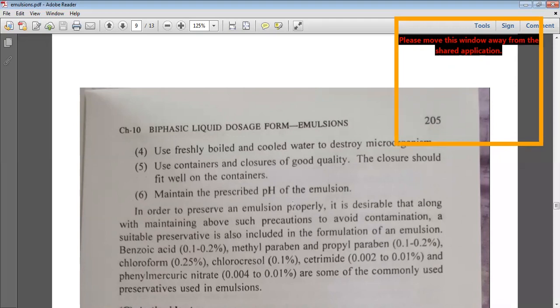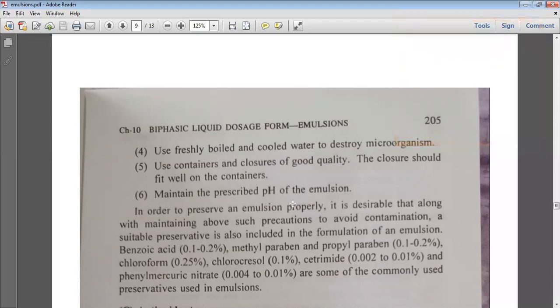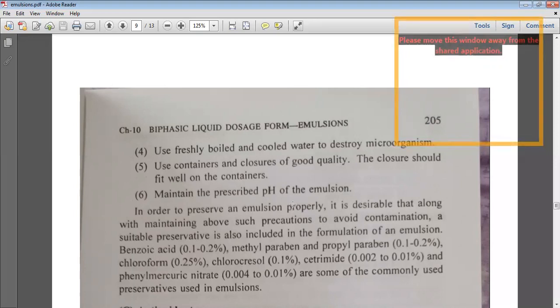So depending upon the type, whether it is oil in water or water in oil, whether it is parenteral, external, or topical application emulsion, you can select the preservatives depending upon the type of preparation, and the concentration mentioned should be added in that particular concentration in order to see that an emulsion is stable along with these preservatives added in the preparation.